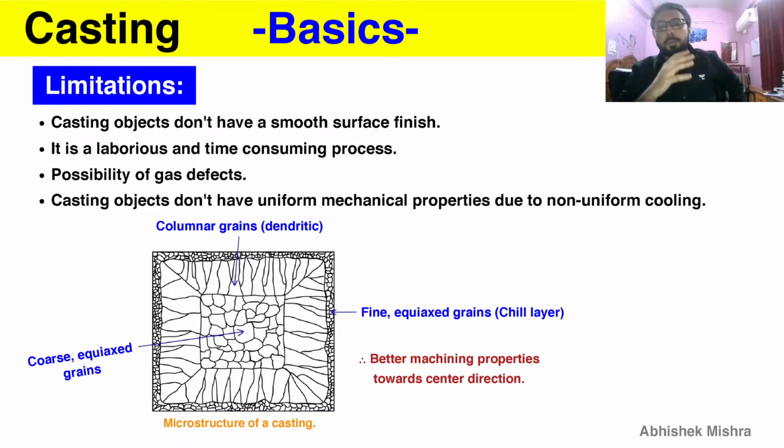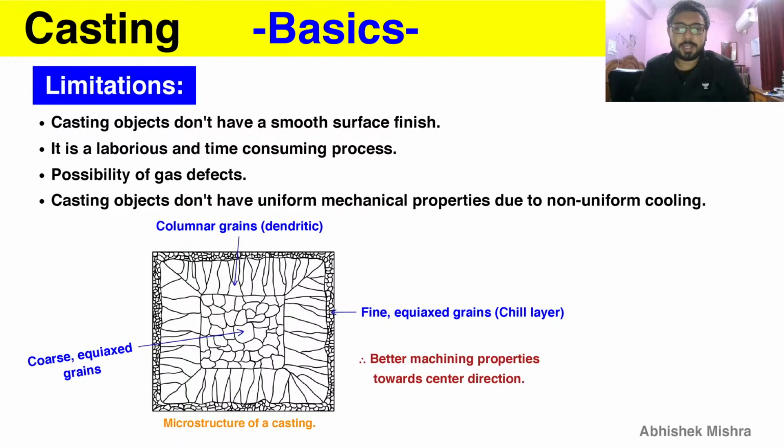The best mechanical properties or machining properties are at the center, so better machining properties towards the center. There you can find the machining to be done very easily, and that is due to the coarse and equiax grains there.